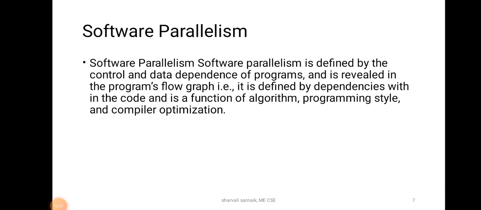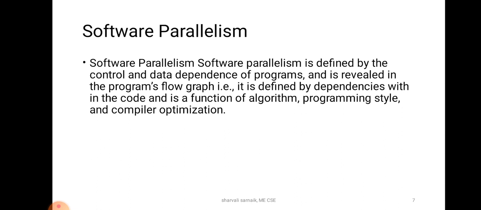Nowadays we have Intel processors and the IBM RISC System 6000. Intel has 3-issue processors, whereas IBM RISC has 4-issue processors capable of issuing one arithmetic, one memory access, one floating point, and one branch operation per cycle.